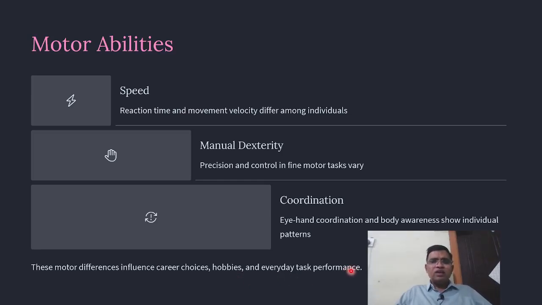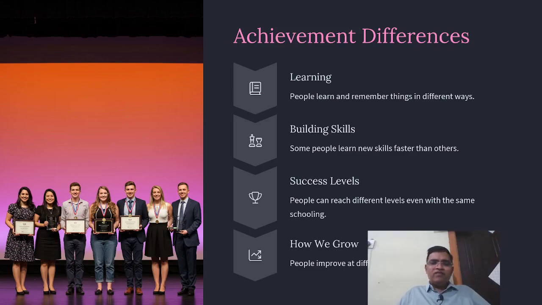So what is motor skill? It is movement by our organs, like speed, manual dexterity, and coordination, which influence our career, our habits, and the tasks we perform. Then achievement differences. Learning styles are different, skill building is different, success levels are different, and how we grow is also different.